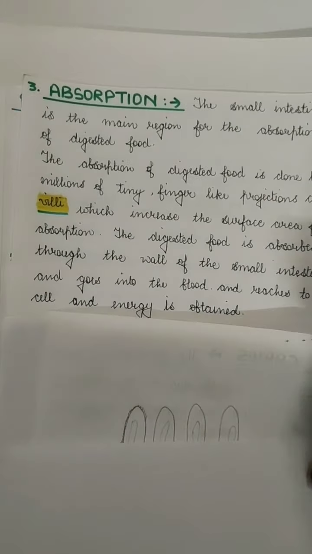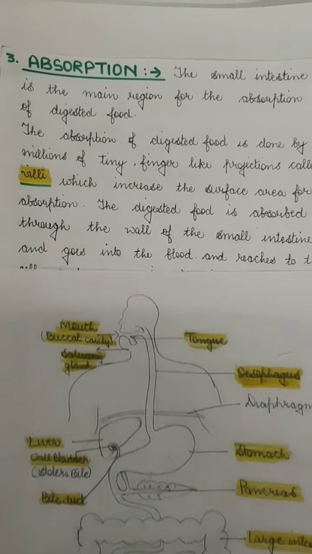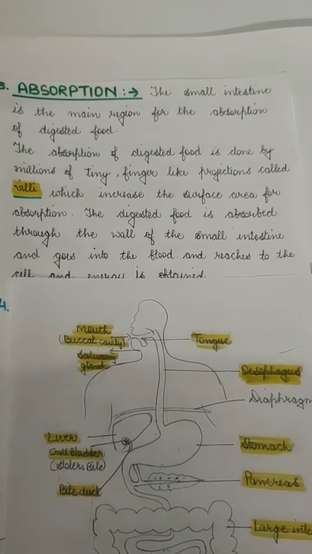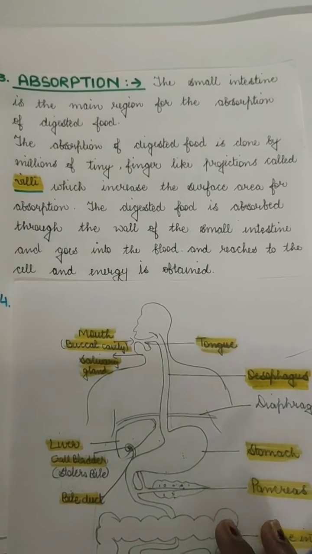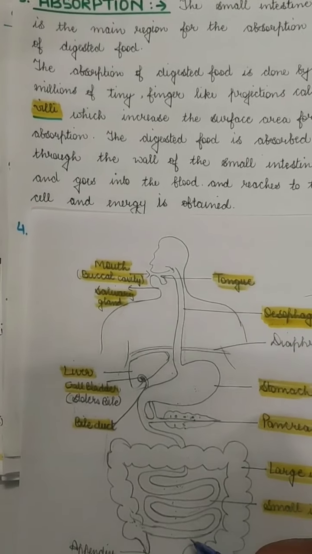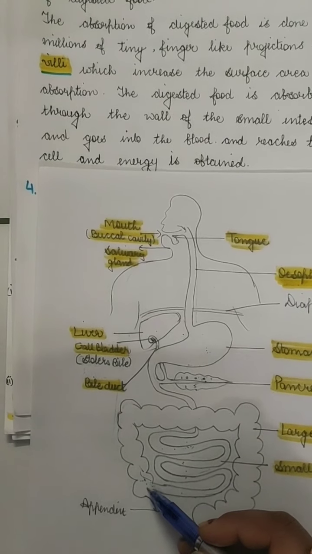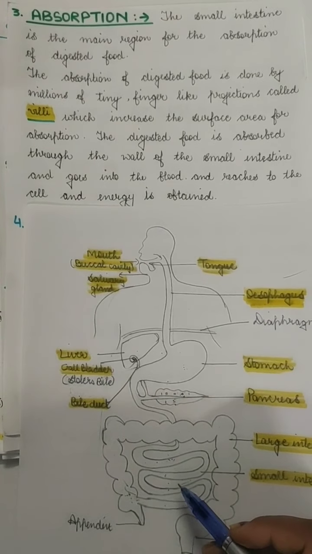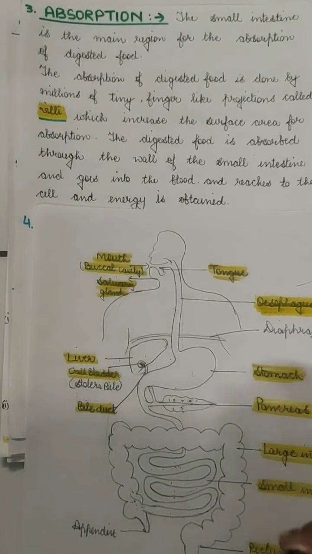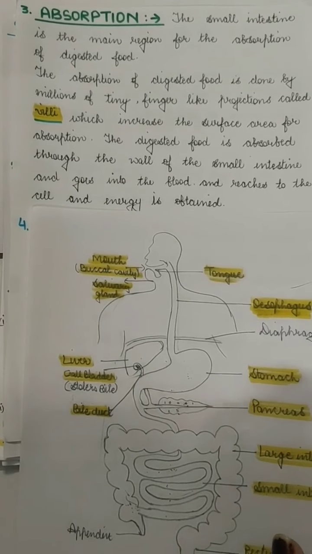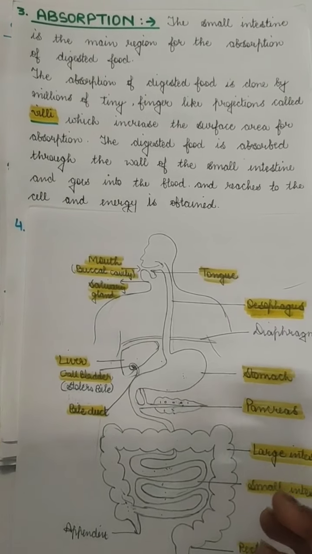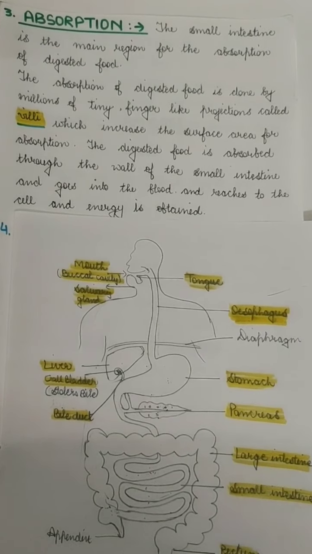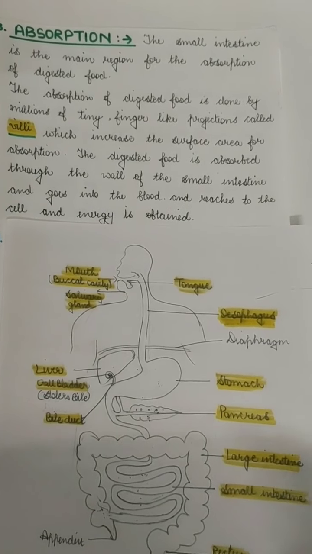So this is the wall of the small intestine. These walls, which are made up of villi, absorb the food, and the food then reaches from the small intestine to the large intestine, because all the digestion and all the absorption is done here. When all the nutrients are broken down, the carbohydrates are converted into simpler compounds such as glucose, the fat is converted into fatty acids, and the proteins are broken down into amino acids.